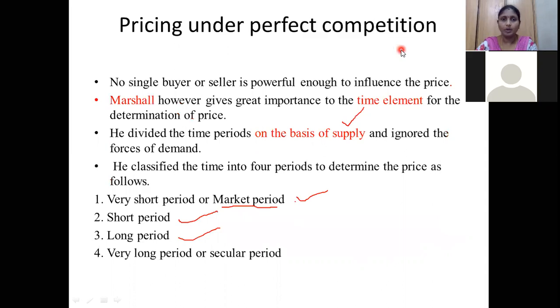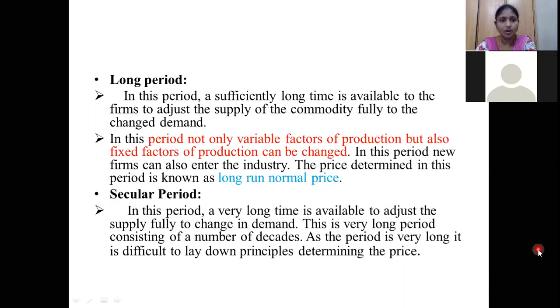So what we have discussed is pricing under perfect competition. Here, the pricing under perfect competition will be based on the time variable. The time element we are taking into consideration, we are dividing into a number of periods on the basis of supply. What are those periods? Very short period, long period, and very long period. Hope you have understood all these things.